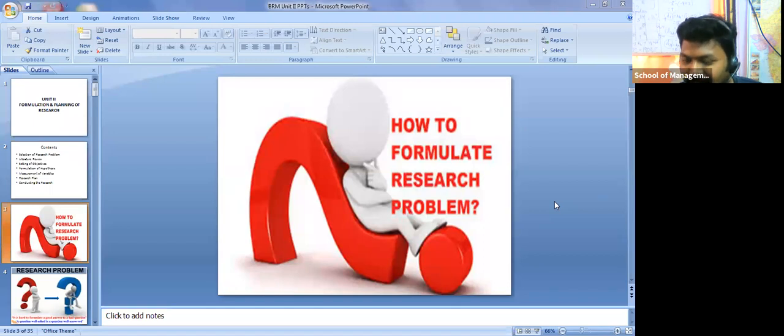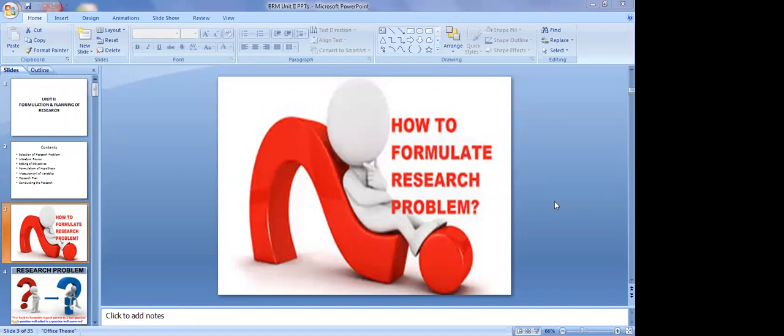HR. Let me give an example. You joined as an HR executive in one particular company, but most of the employees are leaving that organization. They joined and left within 2 or 3 months. Now as HR, you should control that. Indirectly I'm talking about how you got one problem. Yes or no?